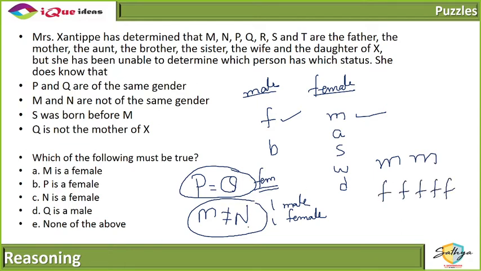M and N are of opposite genders, so one of them is a male, one of them is a female. Correct? One of them is a male, one of them is a female. Correct? अब P and Q, 2 males बचे हैं. Are there 2 males left for P and Q? No. So both P and Q have to be females. So P has to be a female.